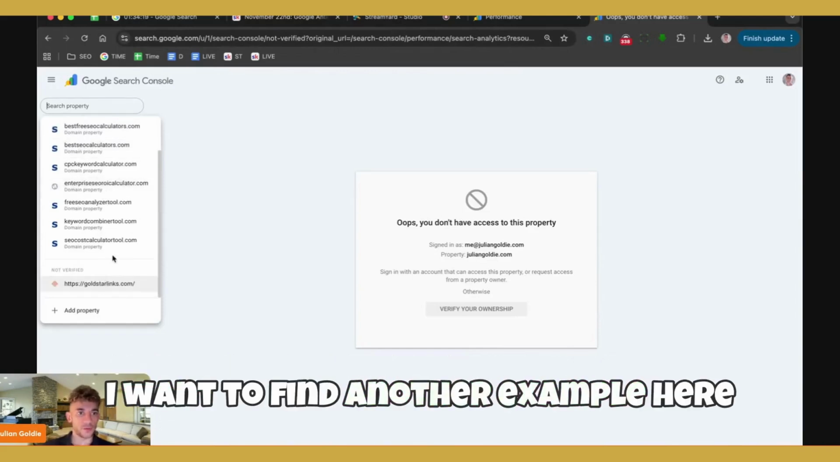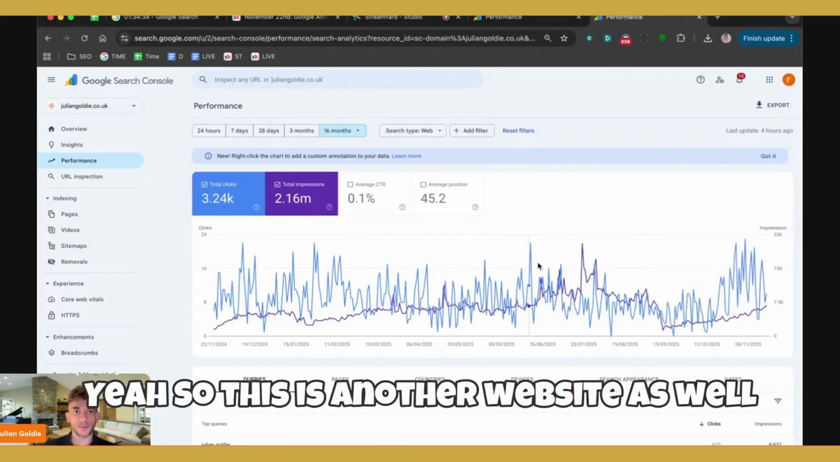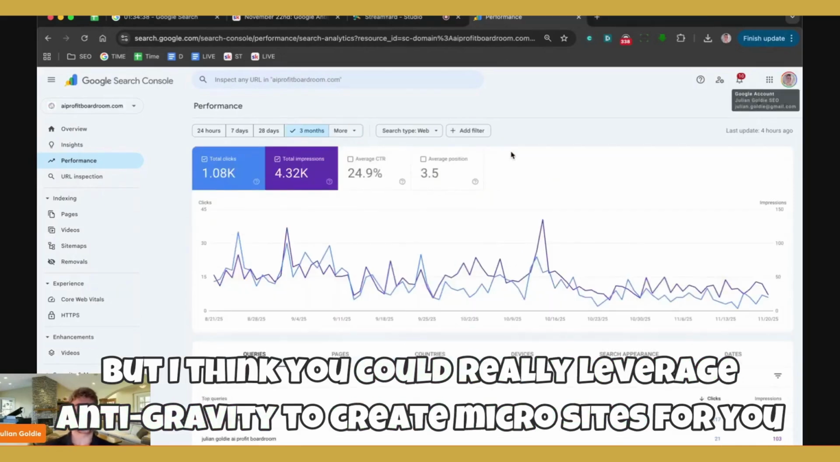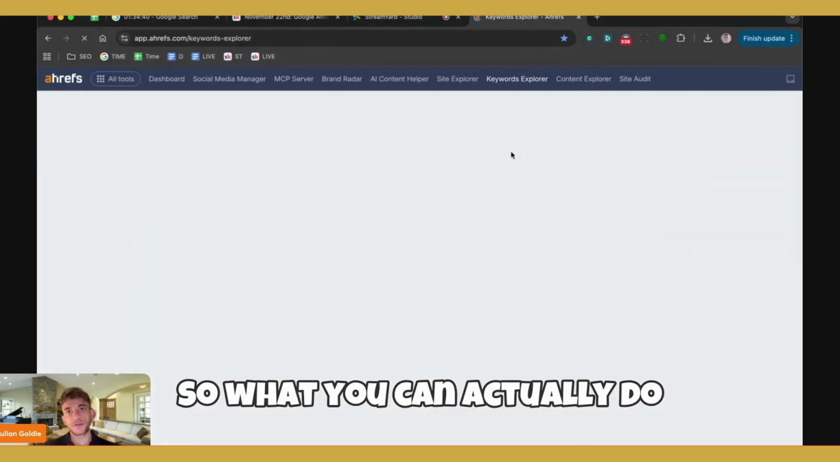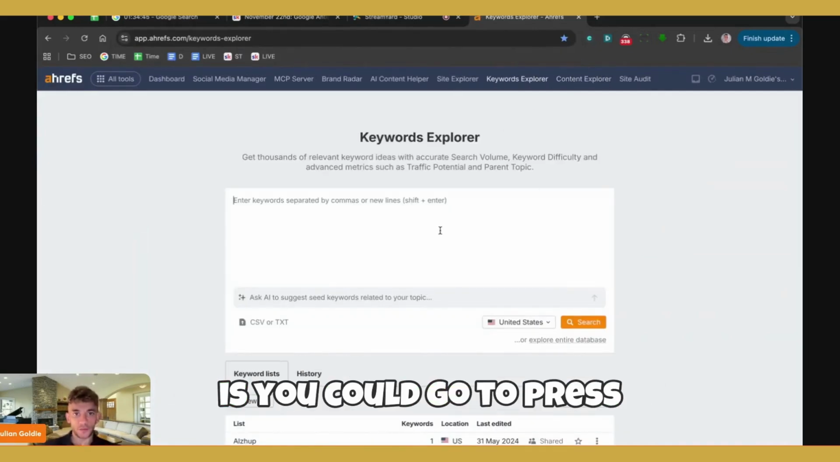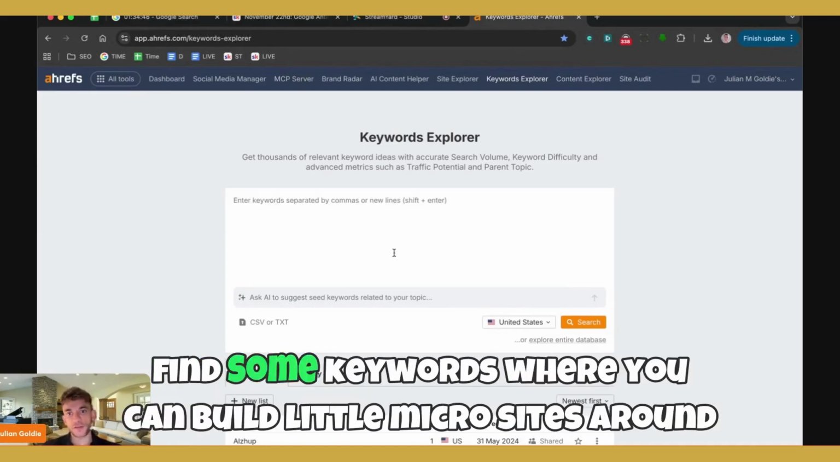I want to find another example here. Yeah, so this is another website as well. But I think you could really leverage Antigravity to create microsites for you. So what you could actually do, if you wanted to use Google Antigravity for SEO, is find some keywords where you can build little microsites around.